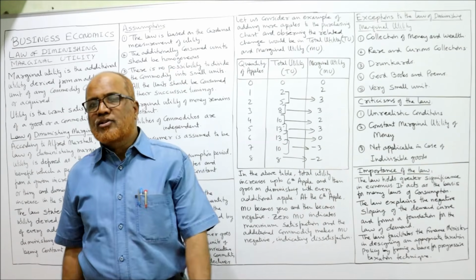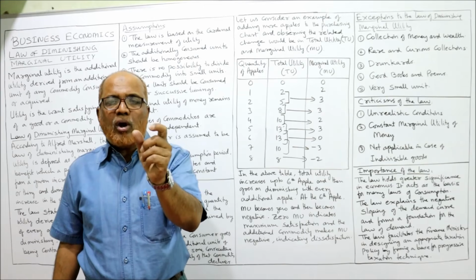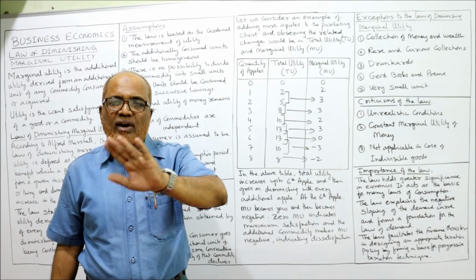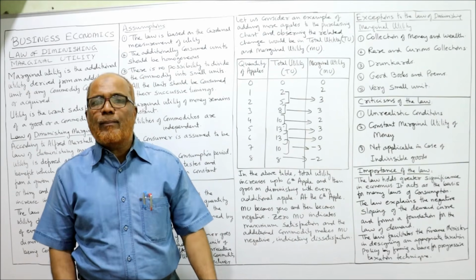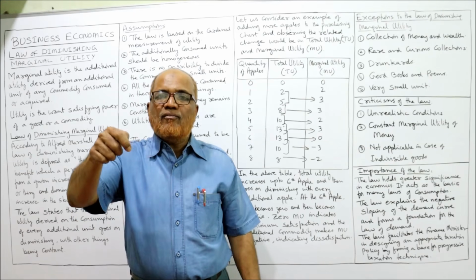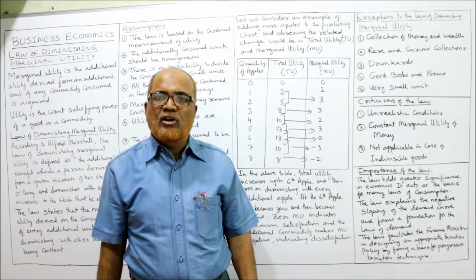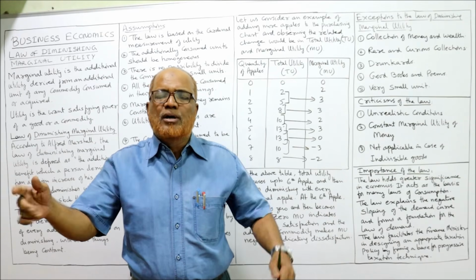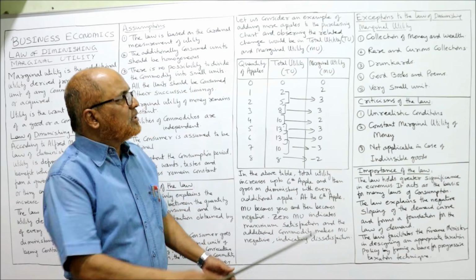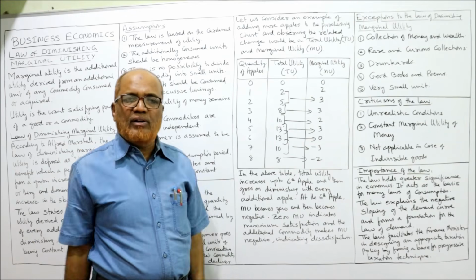Very small unit. If the commodity which is consumed is of very small unit, then as he consumes more and more, his satisfaction will not decrease. Just now I have given an example that a person is thirsty. He is drinking water with spoon, then definitely the law of marginal utility will not apply. He will get the same satisfaction by drinking first spoon, second spoon, third spoon, like that. So these are the exceptions where the law of diminishing marginal utility will fail.